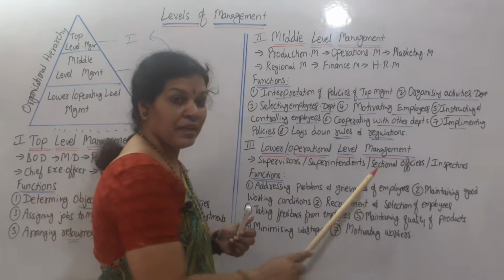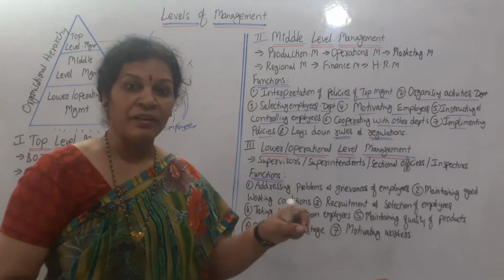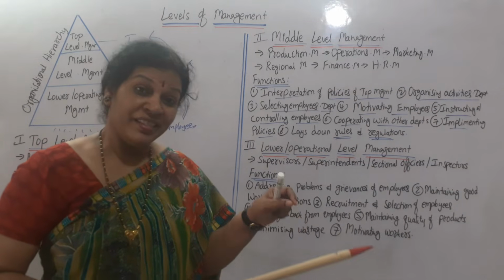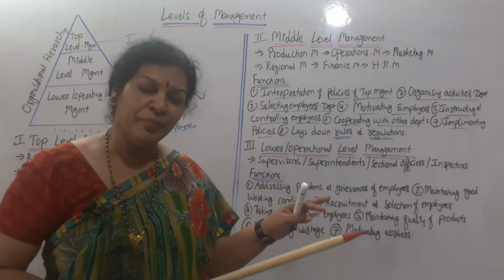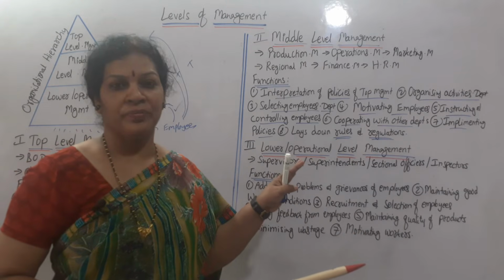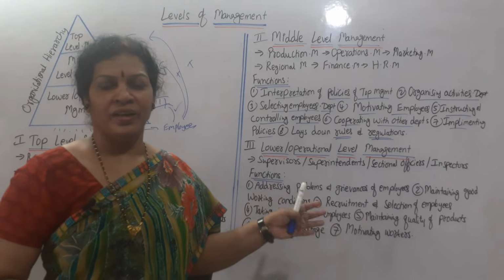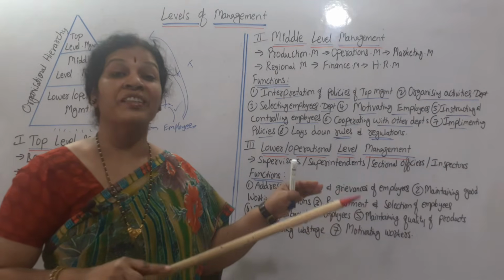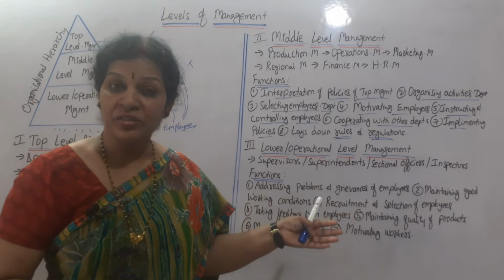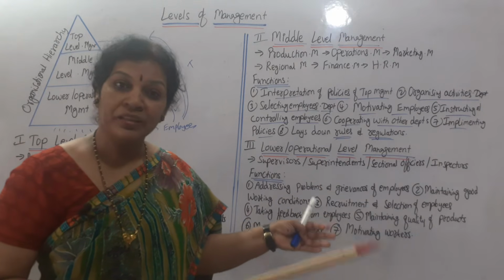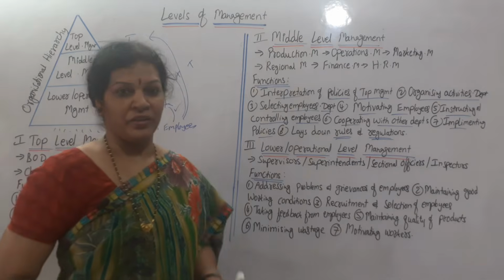These people handle the root level employees. They will identify any major problem in the organization, and they have to solve it at their level only. If they cannot solve it, then they have to bring the problem to the middle level management.